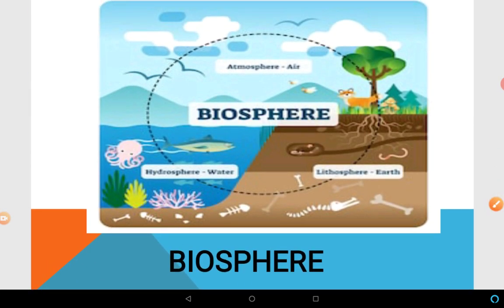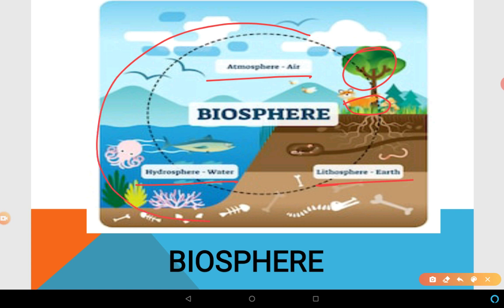See this figure, biosphere. What is the biosphere? There are the lithosphere, hydrosphere and atmosphere. These three things you can see. Natural vegetation is there, wildlife is there. So natural vegetation and wildlife exist only in the narrow zone of contact between the lithosphere, hydrosphere and atmosphere, right? It is known as the biosphere.